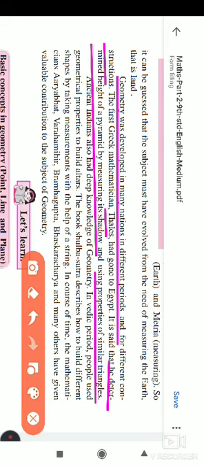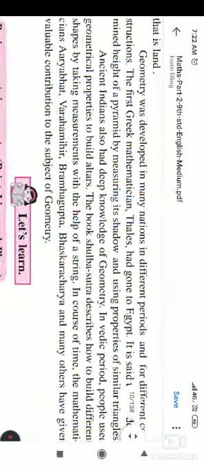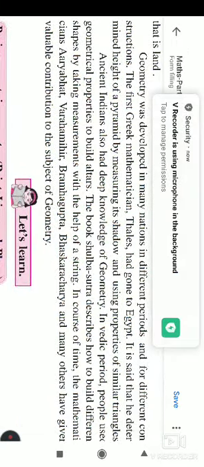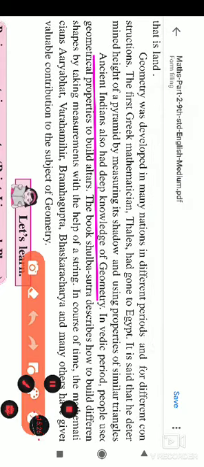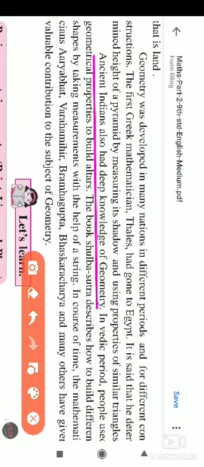We are also going to study similar triangles in this textbook. Ancient Indians also had deep knowledge of geometry. We Indians also have deep knowledge of geometry, so it is not only other countries, we also have the knowledge of geometry.